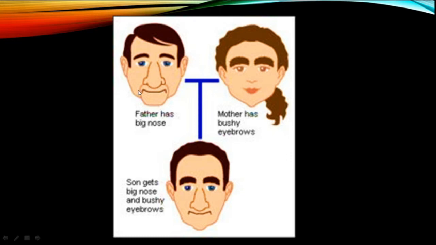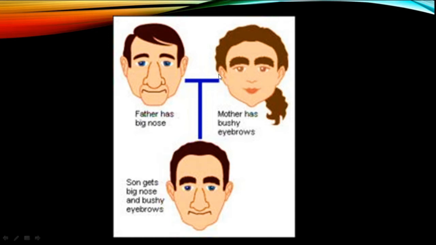In the entire face, the part that appears very clearly is his nose. It seems to be a little bit bigger. And look at the face of the mother. It is apparent that her eyebrows are bushy. So it is written here, father has a big nose and mother has eyebrows which are bushy in nature.